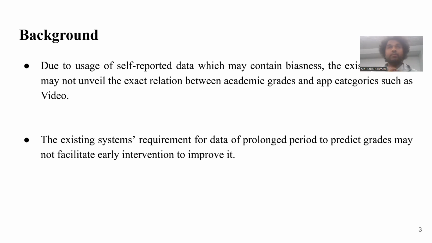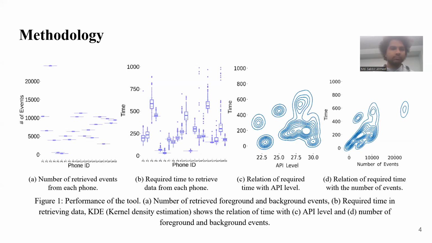And also there are some promising systems which predicted students' academic performances using some objective data, but the main problem in those studies and systems is the requirement of prolonged data and a prolonged data collection period. For example, those systems may require several weeks of data, and in some studies I found a requirement of some months of data as well. So that's problematic because it may not help in early intervention.